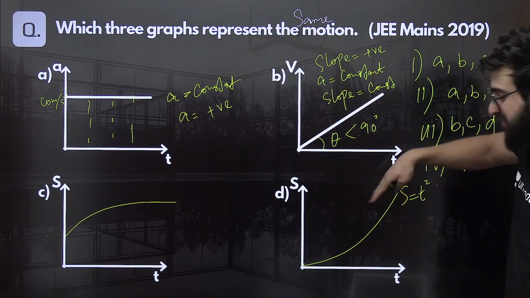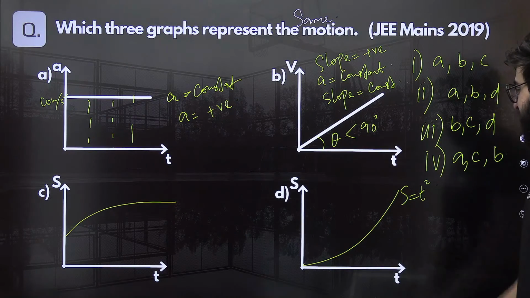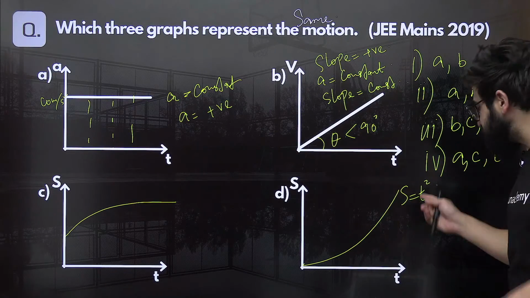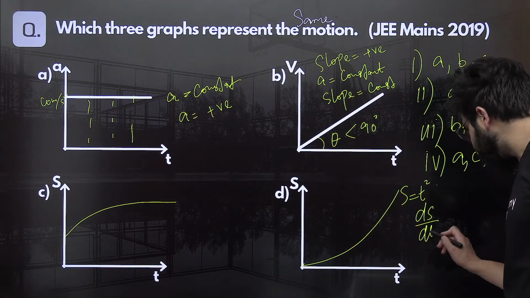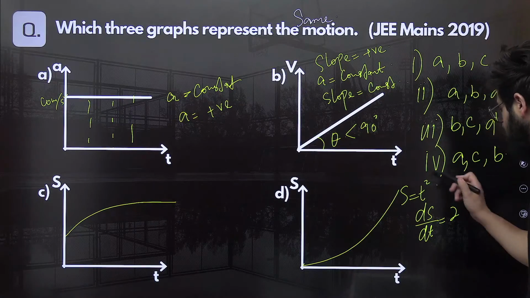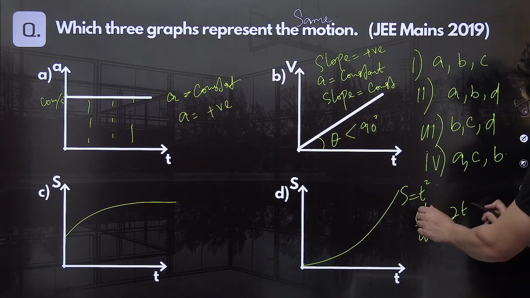This curve has the equation s is equal to t square. Now, if I ask you to differentiate this one, what will you do? You will say ds by dt, and it will come out to be nothing but 2t.